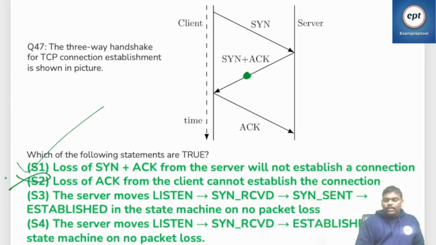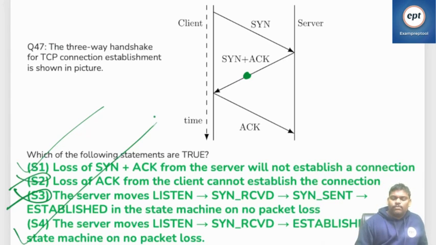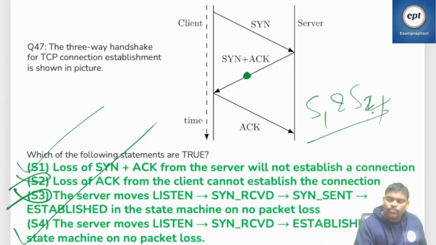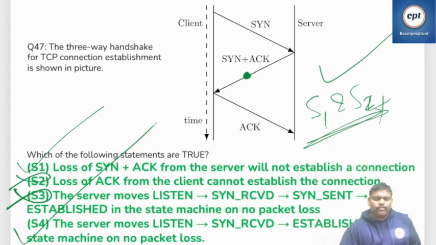Next one. The server moves from LISTEN to SYN_RECEIVED to SYN_SENT? No. From SYN_RECEIVED it will go to ESTABLISHED. S4: the server moves from LISTEN to SYN_RECEIVED to ESTABLISHED in the state machine when there is no packet loss, of course. So the answer is S1 and S4 true. It is a very simple problem.